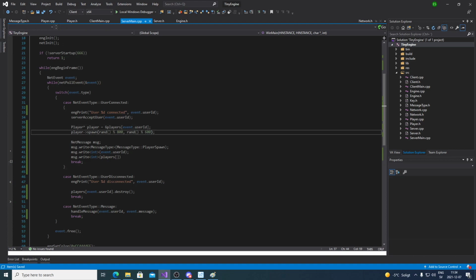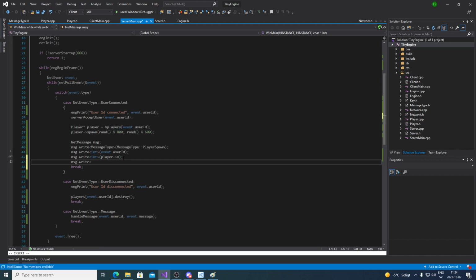So we're spawning it. Then we're gonna write. So here I'm gonna write the player's X position, X. I'm gonna write. Ah, shit.